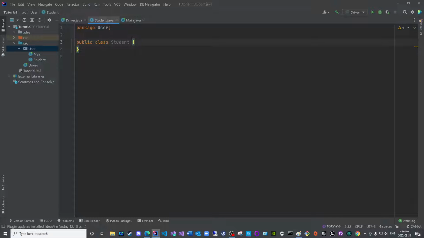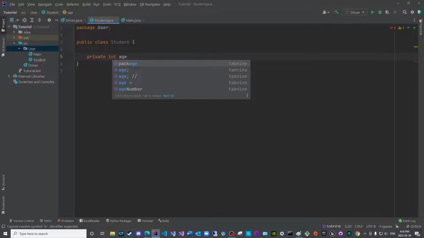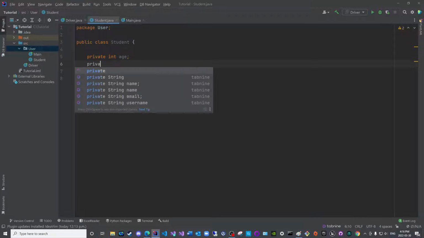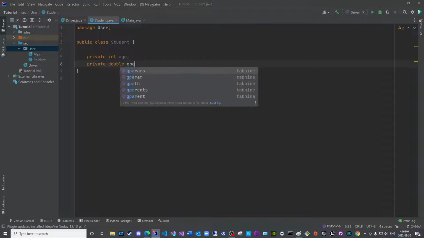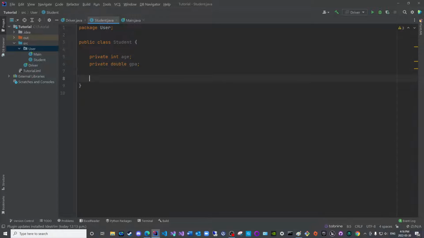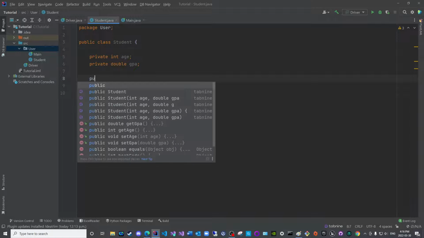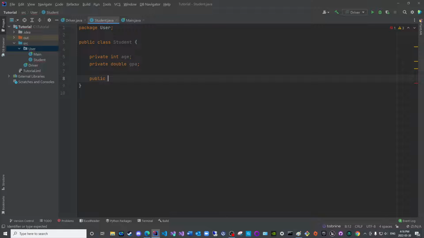Okay, now let us create a few variables. Int age, private double GBA, and I will create the constructor, or I will designate the constructor as public for simplicity.